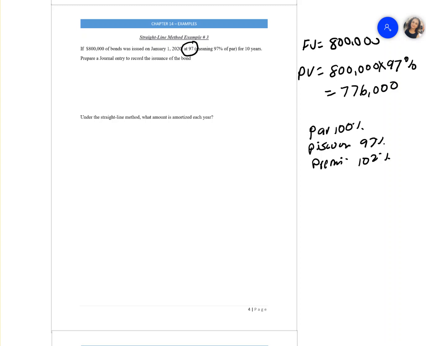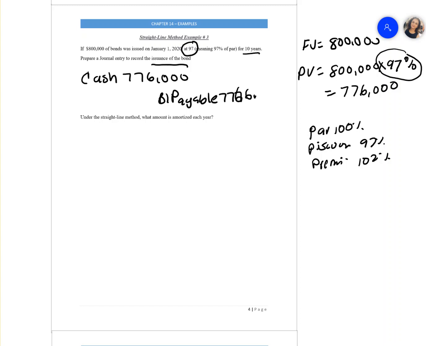So then this bond is for 10 years. It's saying prepare a journal entry to record the issuance of the bond. So we know we issued the bond at 97%. When you record it, all bonds are recorded at the present value. So the debit will be the cash, which will be 776,000. The credit will be your bonds payable, which will be 776,000.